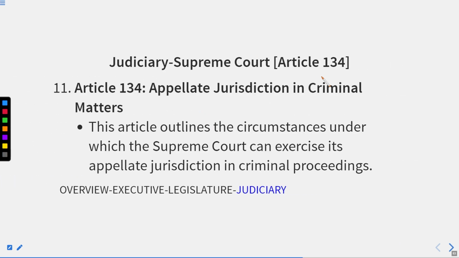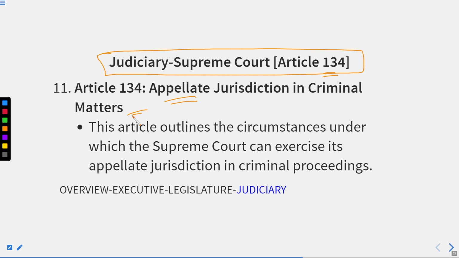Thereafter we have Article number 134, appellate jurisdiction in criminal matters. All right, this article outlines the circumstances under which the Supreme Court can exercise its appellate jurisdiction in criminal proceedings.